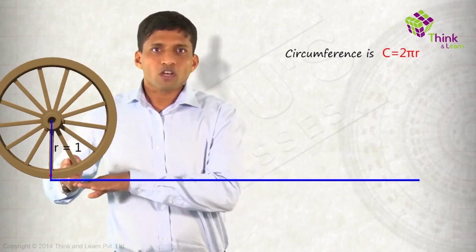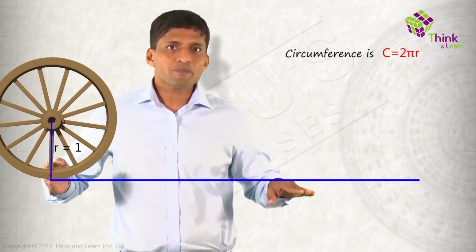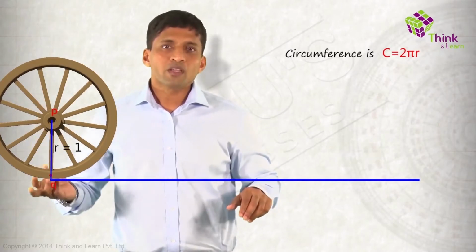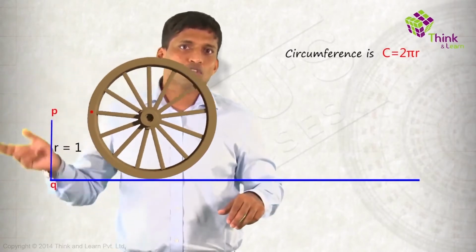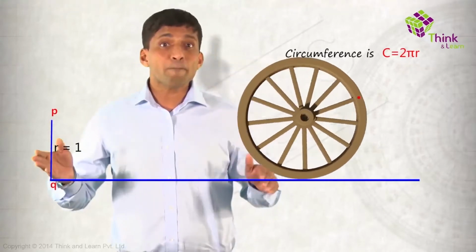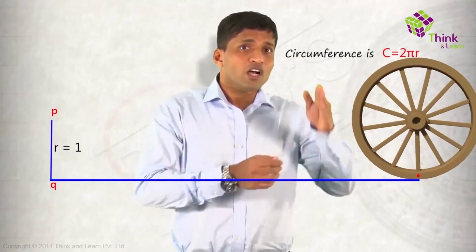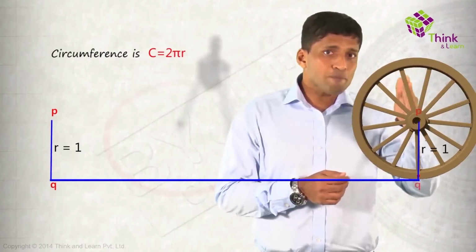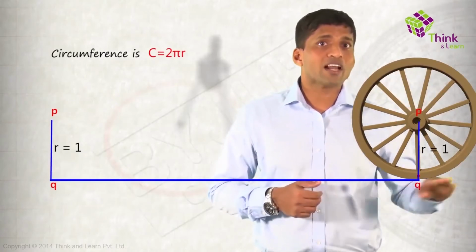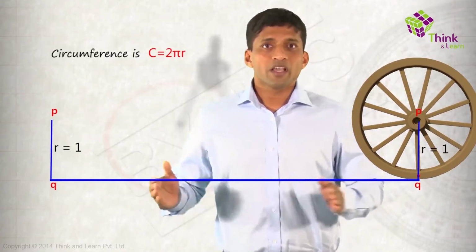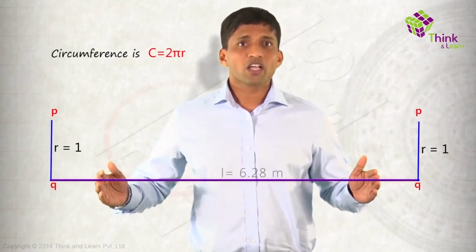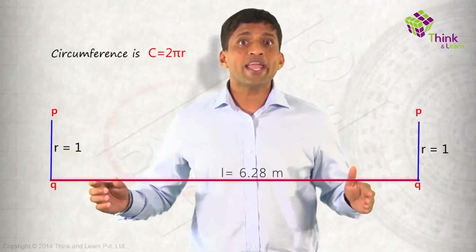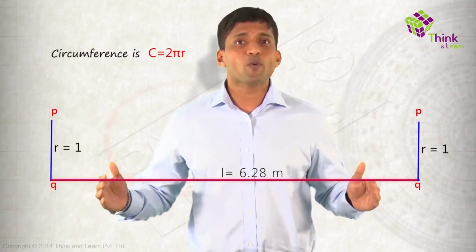If this radius is perpendicular to the ground, let me name it PQ. Just push the wheel, so the wheel will rotate. By the time it completes one rotation, where PQ is at the same position again, that is at 90 degrees with the ground, if you measure this distance, it will be 6.28 into 1. That's why it will be 6.28 meters. So that's how we can visualize the circumference.